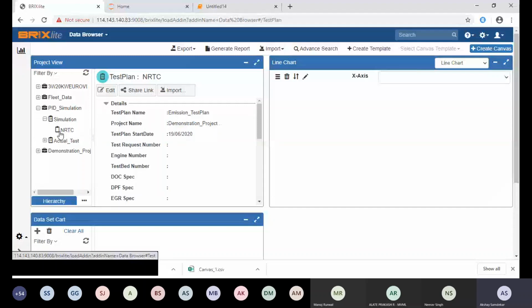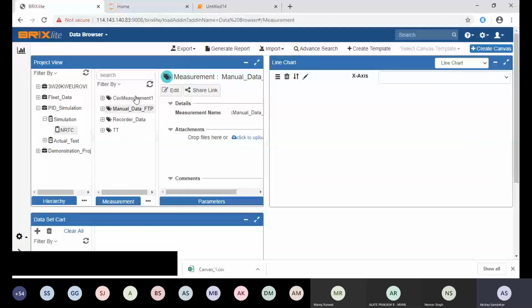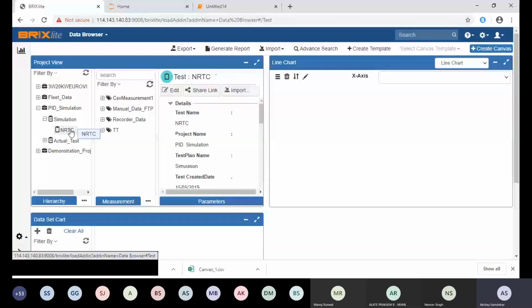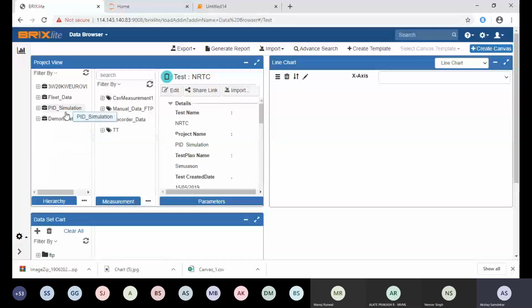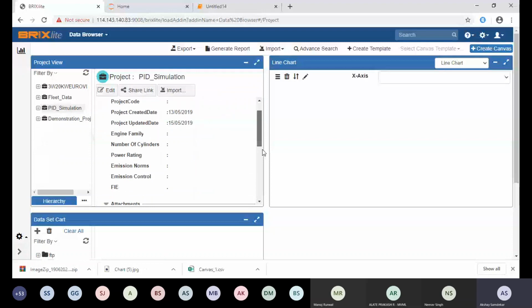This is the kind of CSV data we have imported directly here. So this is just an explanation about how you can import the data and how you can insert the metadata information for it. Sometimes a user says, I have already imported the data, and I want to attach some files or some report once this test is already complete. You just need to click here.